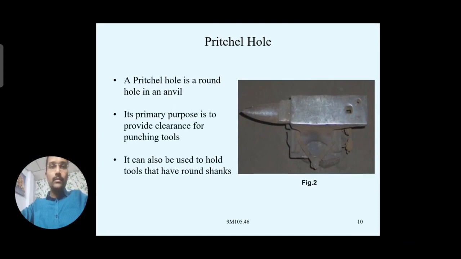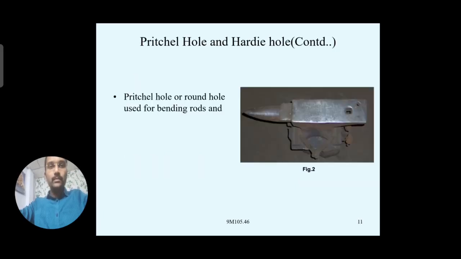And so this Pritchell hole is also used for holding the round shanks. The body part can be inserted into that round hole for holding purposes, or the workpieces can be inserted into that round hole. If the size is sufficient, then you can put it into that hole and we can bend that rod also. So we can use it for a number of purposes.